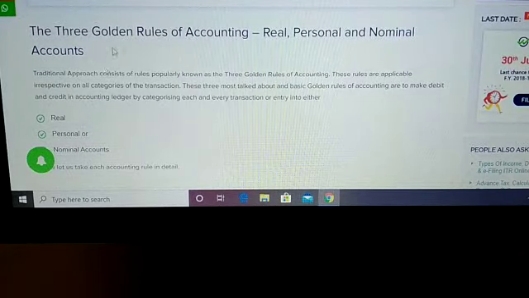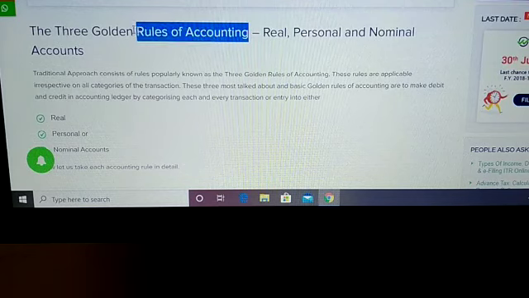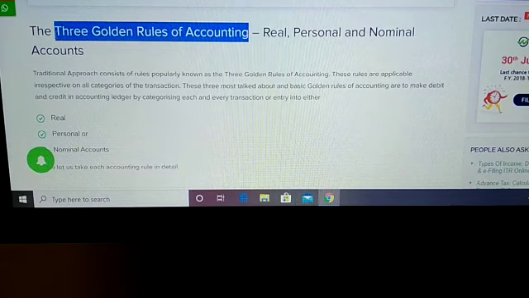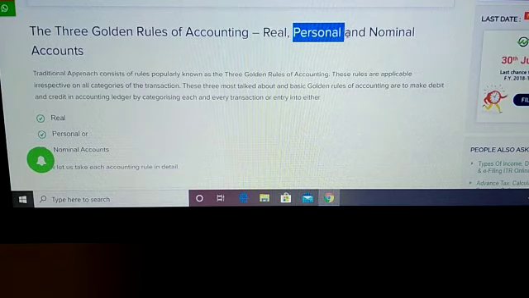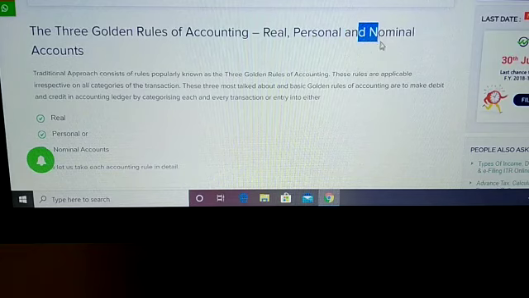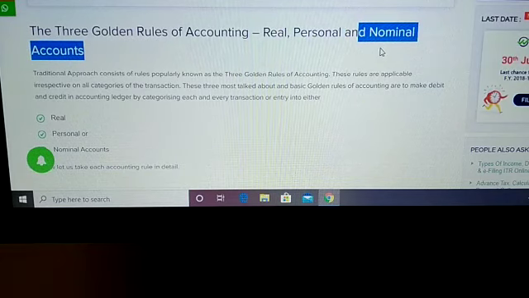Today we're going to discuss a very important topic: the golden rules of accounting. There are three golden rules: the first is real, another is personal, and the third one is nominal. These are very important topics from the entire accounting point of view.